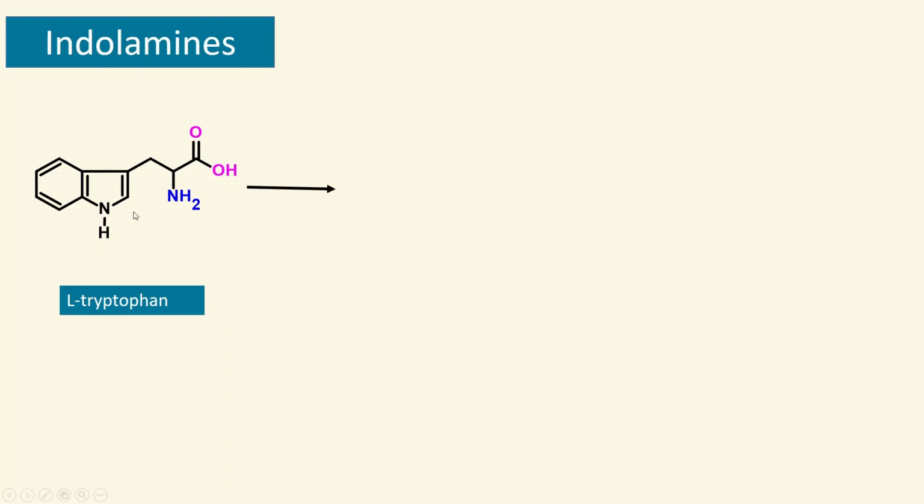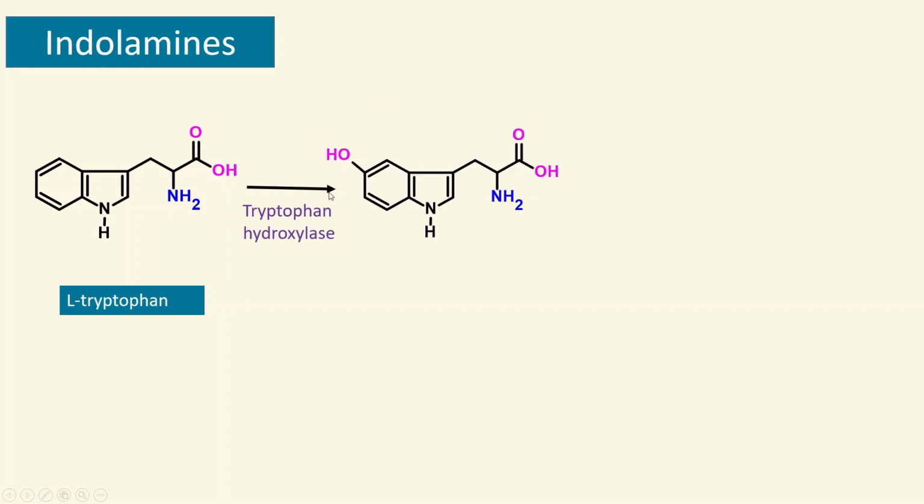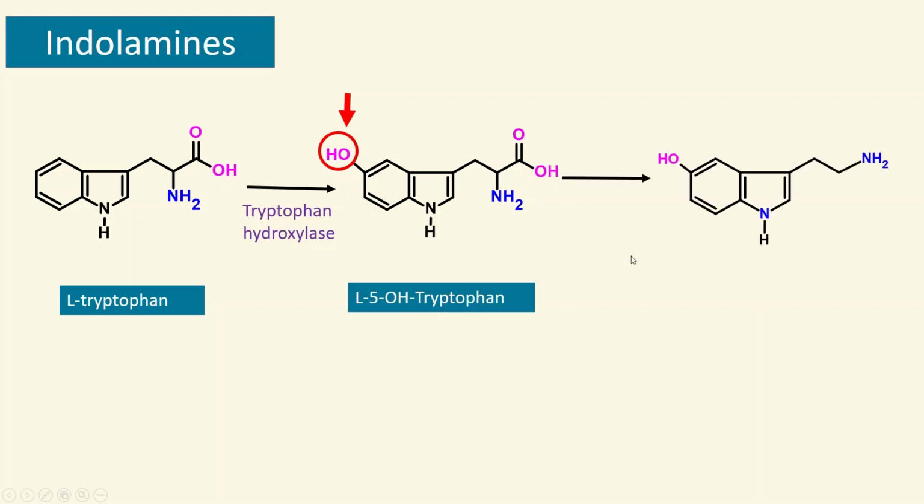So this indolamine then further undergoes the first step. Notice here what is happening, a hydroxyl group. That means tryptophan hydroxylase. This hydroxyl group is added by tryptophan hydroxylase, and then there is an intermediate product, and the final product would be serotonin, which is formed by eliminating carbon dioxide.